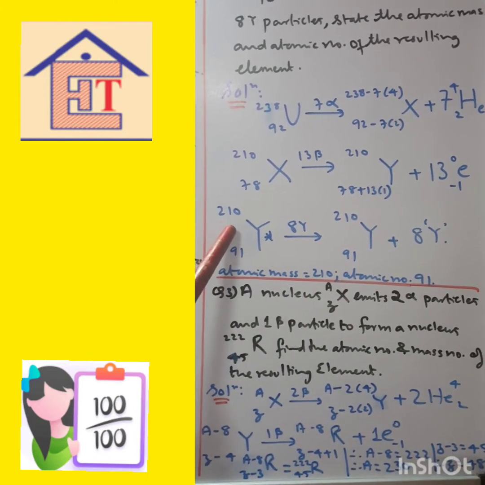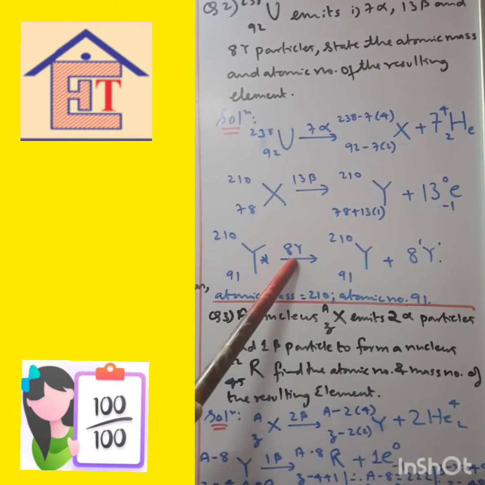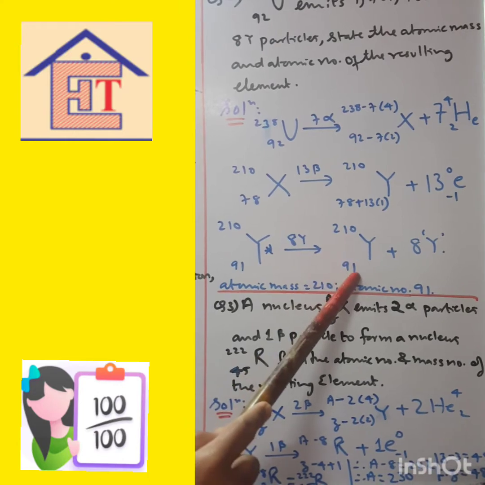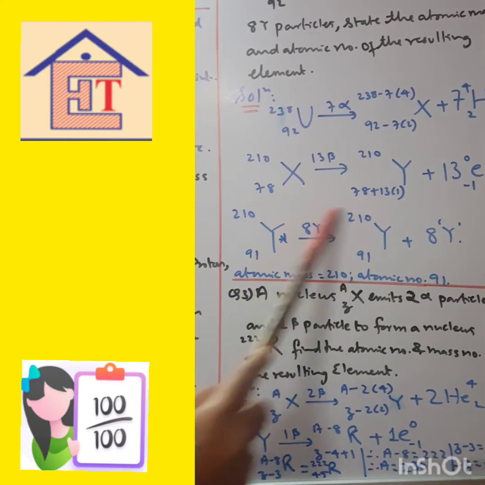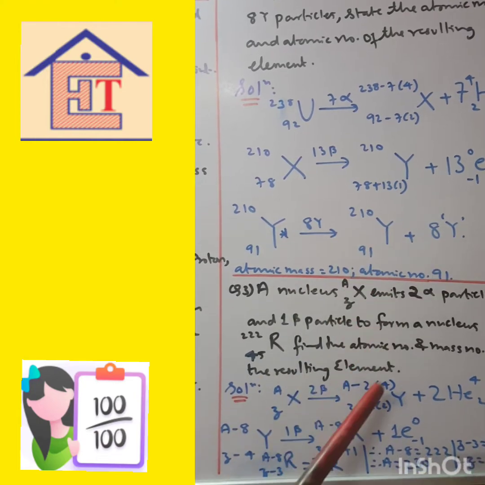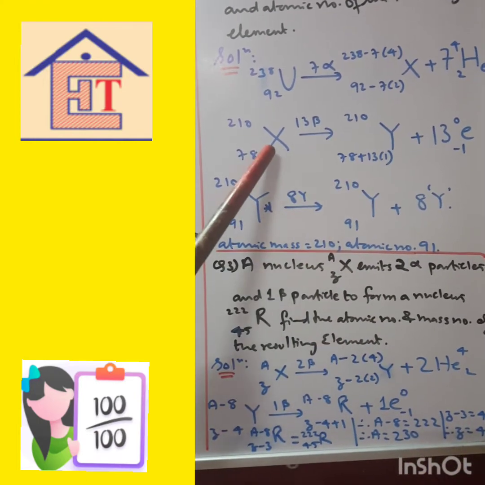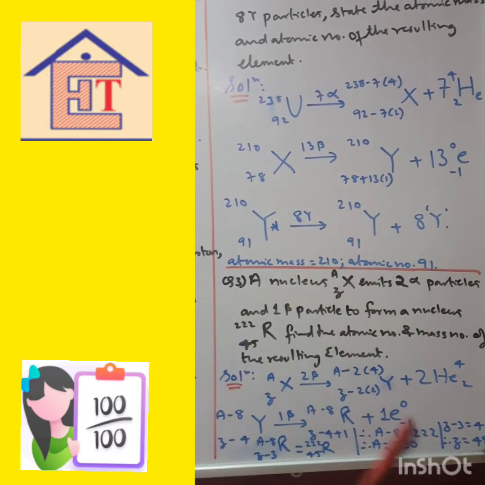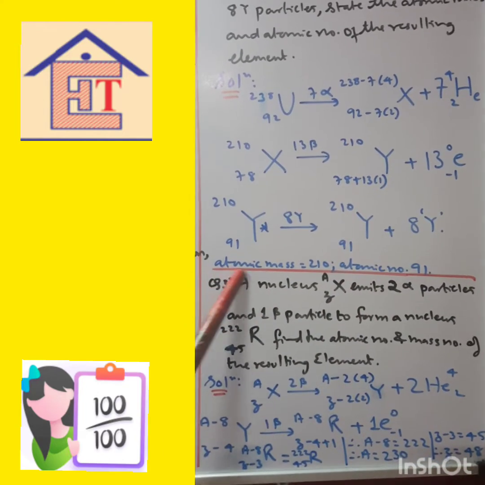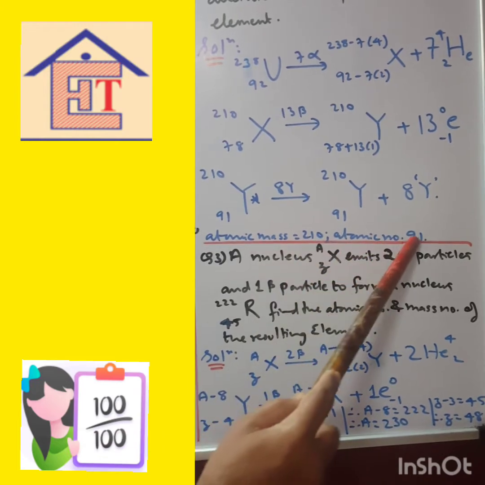Now, when any element gives gamma rays, then the mass number and atomic number remain the same, but only the energy level decreases. So you just have to copy this as it is. But remember, this X becomes Y and so on. If you write X over here then again you lose your marks. So the answer is atomic mass is 210, atomic number is 91.